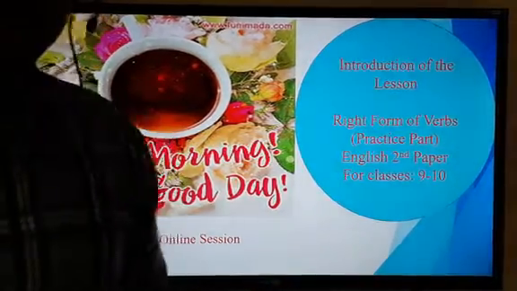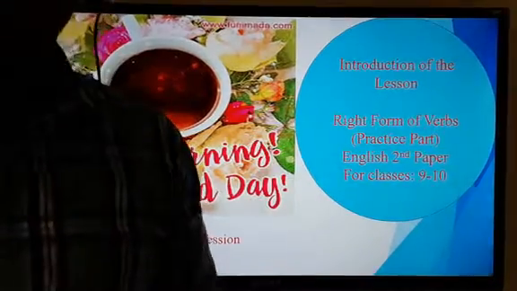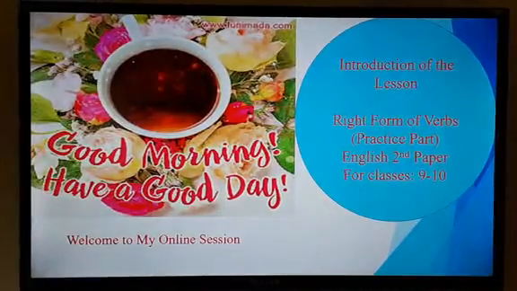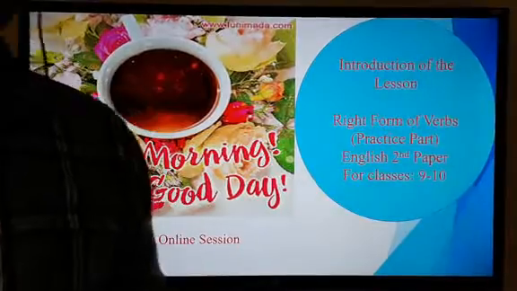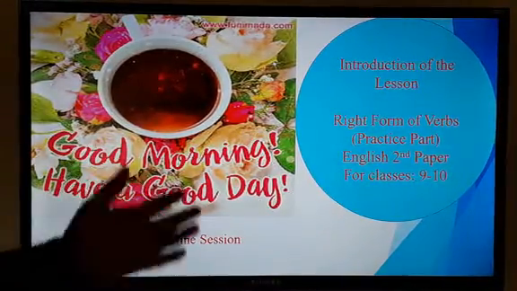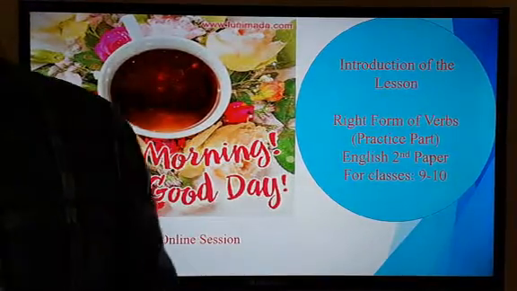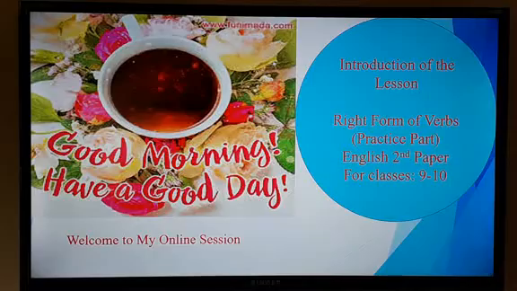Today, I'm going to start with you right from verbs. That is the practice part, basically. So, dear learners, in my last two classes, we talked about various types of rules. You learned so many things, so many rules. So, today, we are going to justify how much you have learned, how much you have achieved.